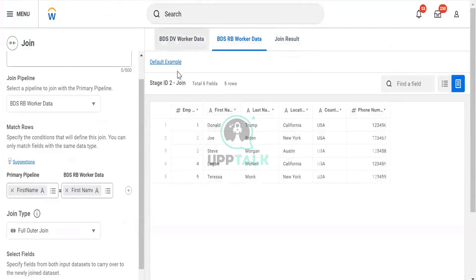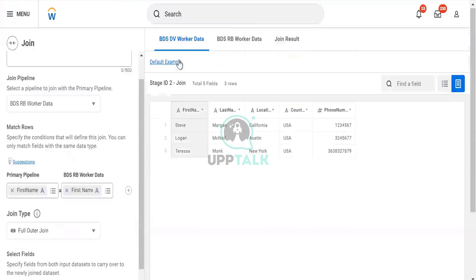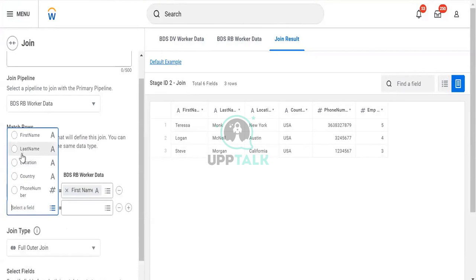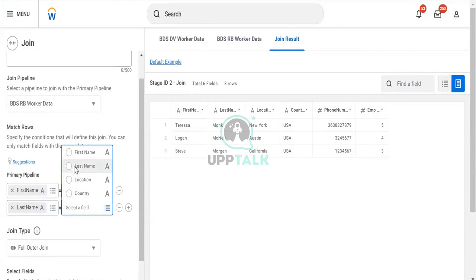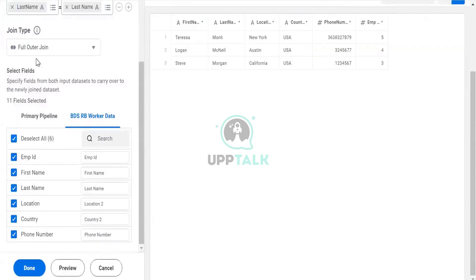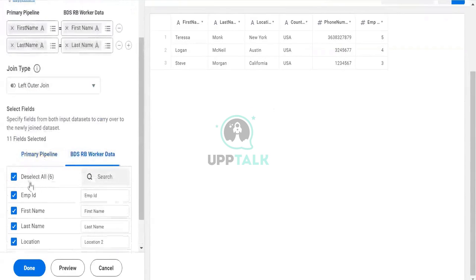You can see I didn't have the employee ID here previously, but because it was matched with your data set, I got the employee ID for my data set. It is important to have more keys over here, the more keys, the more accurate data I get. Let's say I add last name, as the data set won't change, it will still give me the output for the requirements only. Here, let me select this.